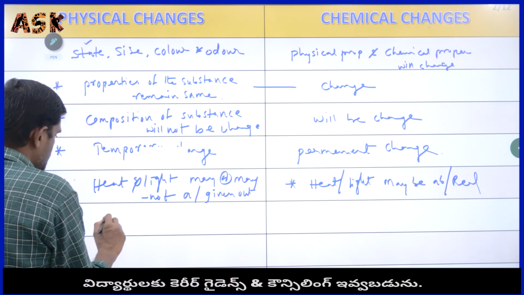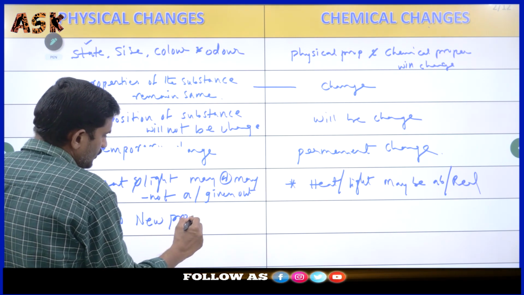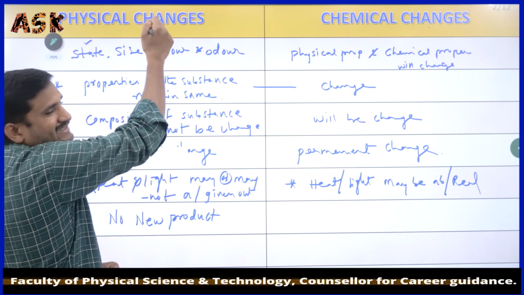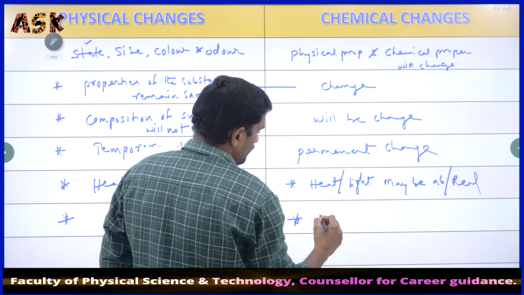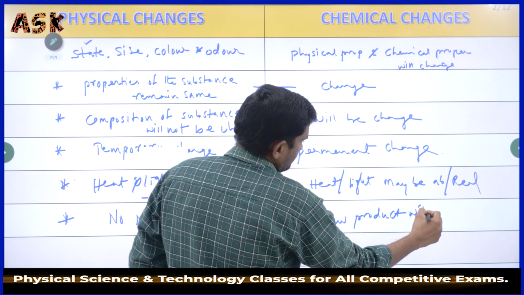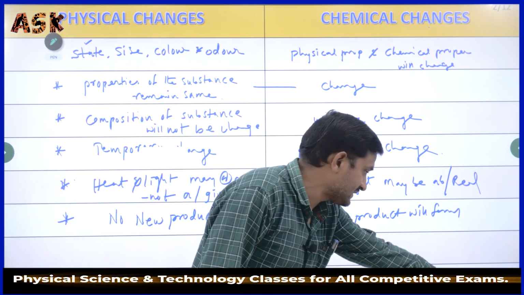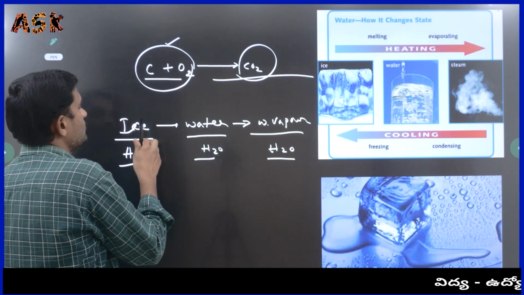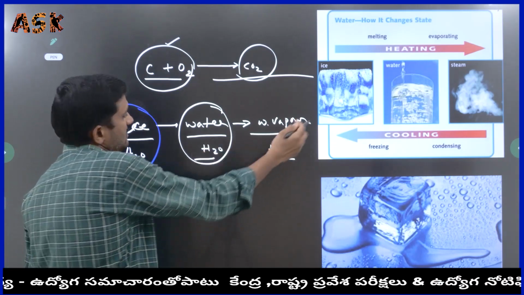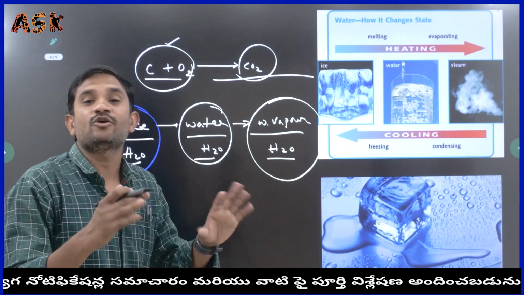Next one, most important: no new product. New product will not be formed towards the physical changes. But here, compulsory, a new product will be formed. Towards the physical changes, no new product. Let us see. Ice turns into water, but no new product. Water turns into water vapor, no new product. Water vapor turns into water, no new product.